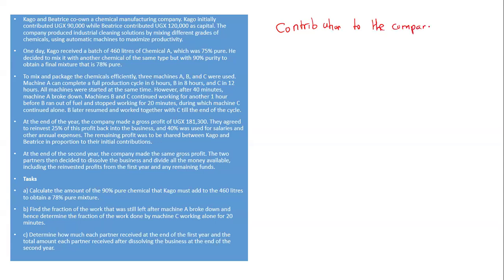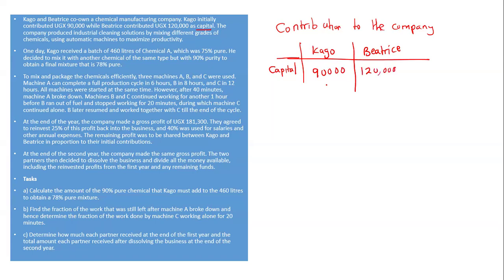Now, the contribution to the company, we have people. And what did they contribute? They contributed the capital to run the company. So I'm going to have here a simple table. These people contributed capital to run the company. So we have two people, we have Cargo, and then we have Beatrice here. So this one contributed this amount, and this one contributed 120,000. So this is the amount that each of them was able to contribute.